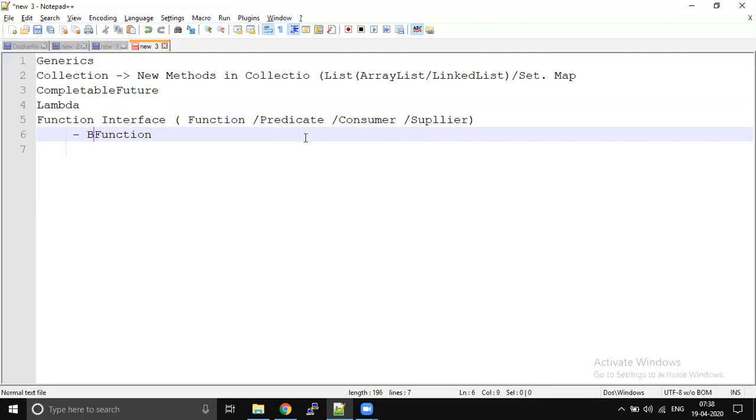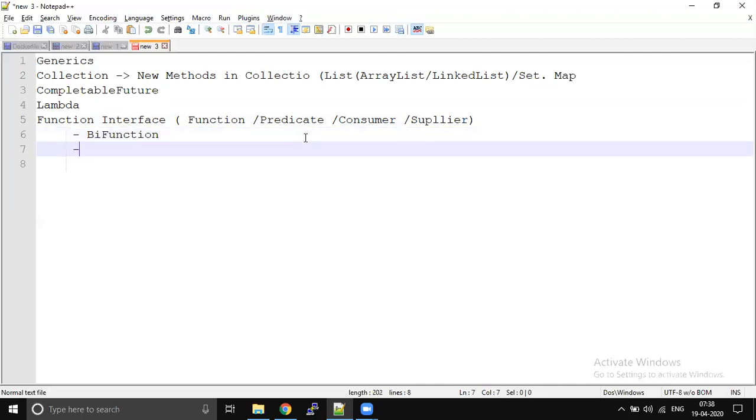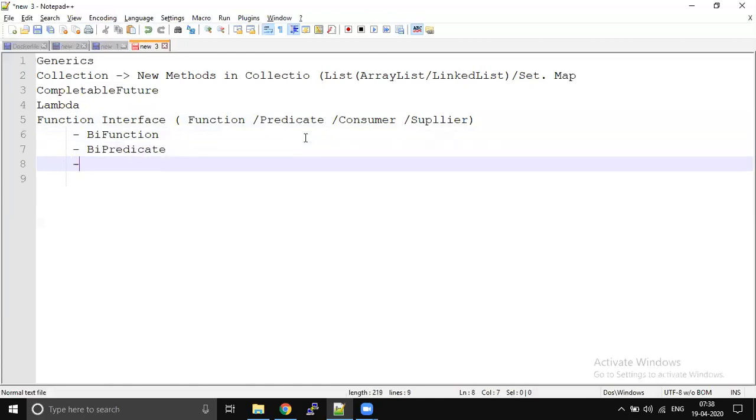Just go through a few examples. There are so many tutorials available online. All these you have to go through. There is not much difference. Function takes one argument, BiFunction takes two arguments. Predicate takes one argument, and BiPredicate takes two arguments. Consumer takes one argument, and BiConsumer takes two arguments. That is the only difference. Return type will not change.